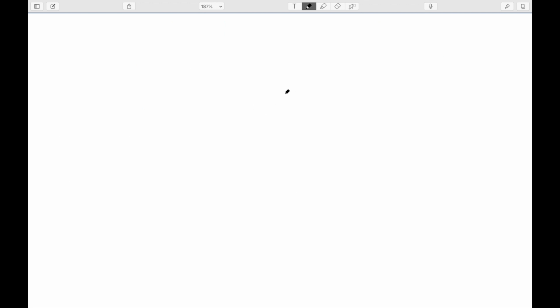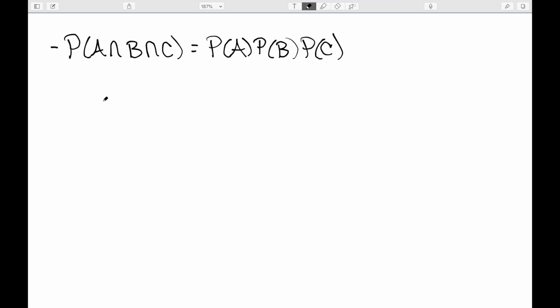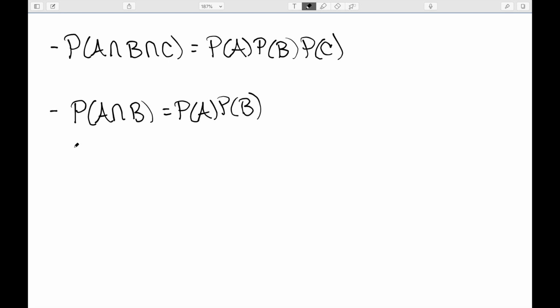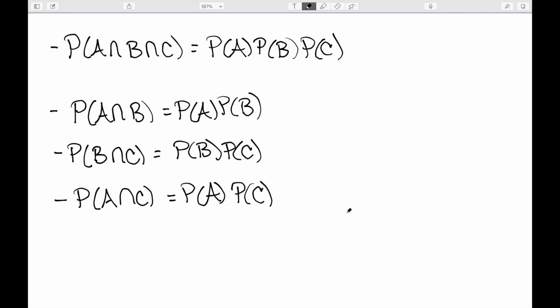So how do we define the independence of three events? Well, we need a few things. First, we do need that the probability of A intersect B intersect C is equal to the probability of A, probability of B, probability of C. We also need that the probability of A intersect B is equal to the probability of A times the probability of B. We need the probability of B intersect C to be equal to the probability of B times the probability of C. And finally, we need the probability of A intersect C to be equal to the probability of A times the probability of C. So we need all of our events to be pairwise independent.